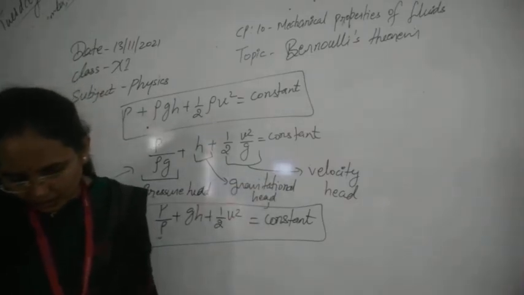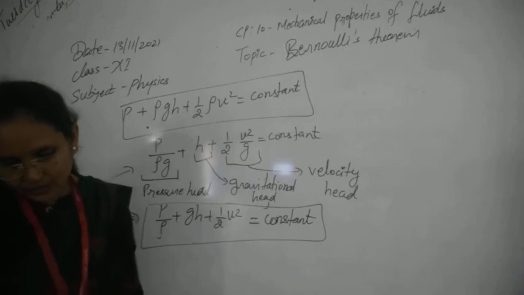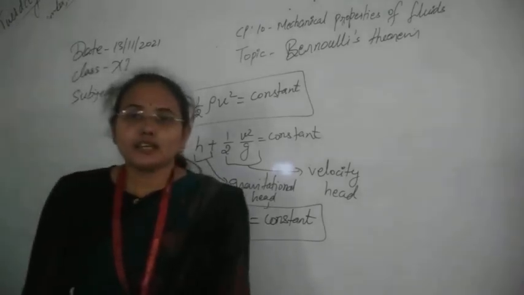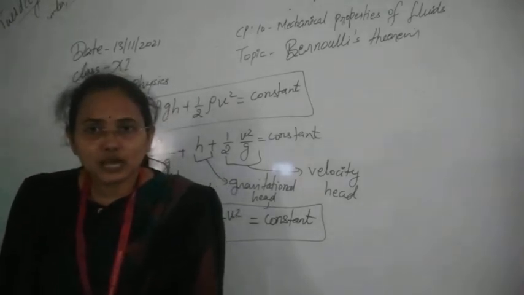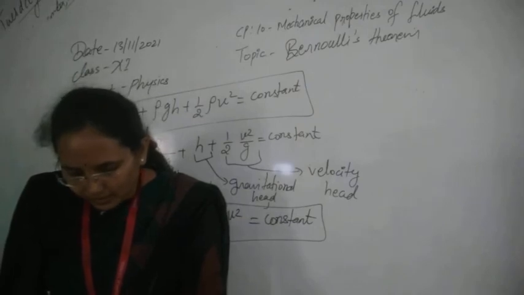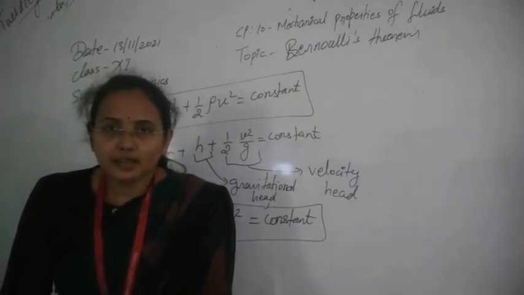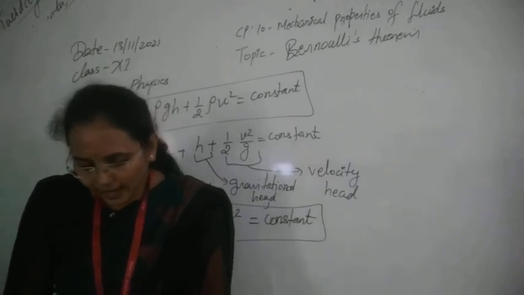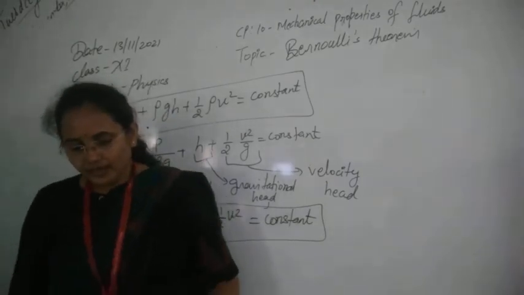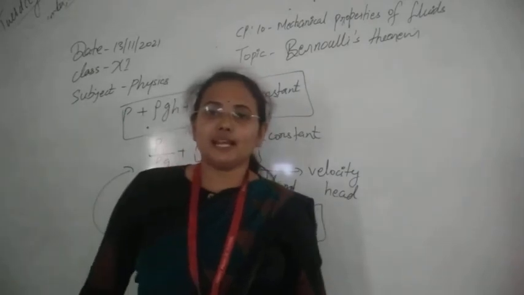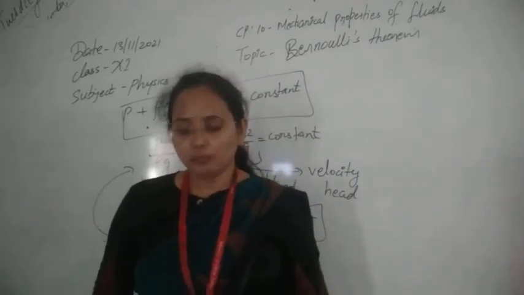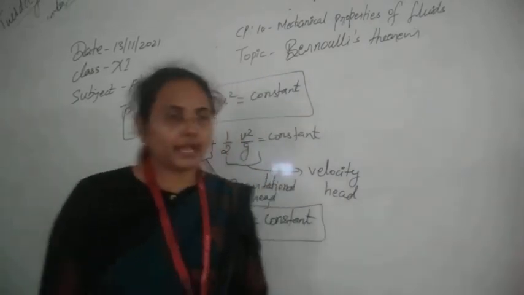Now we can state Bernoulli's theorem again in terms of these heads: in a streamlined flow of an ideal liquid, the sum of pressure head, gravitational head and velocity head at every cross section of the liquid is constant. So this is another form, and one more form can be here.